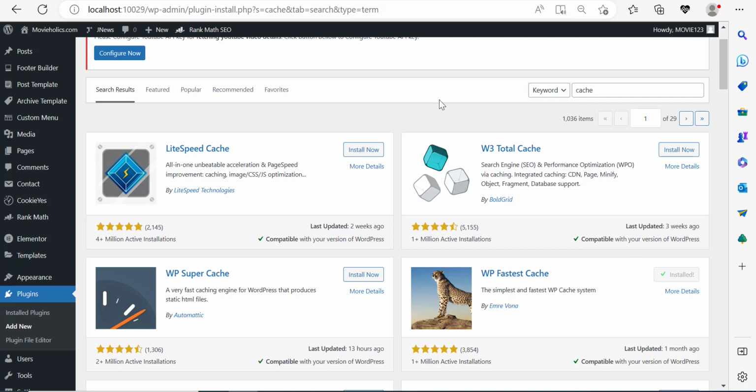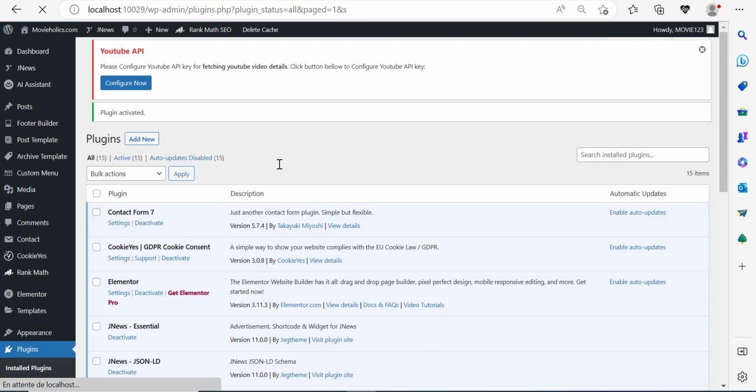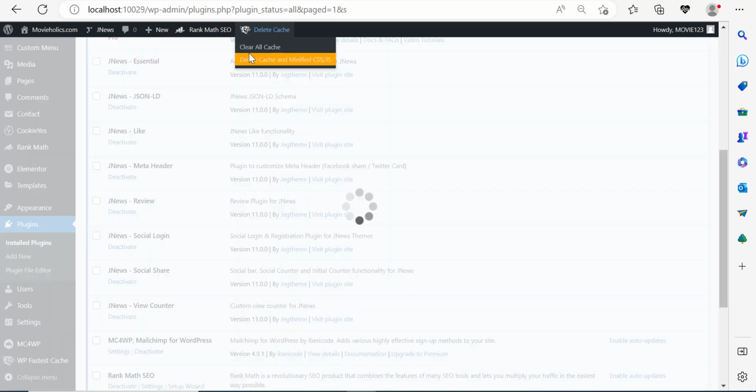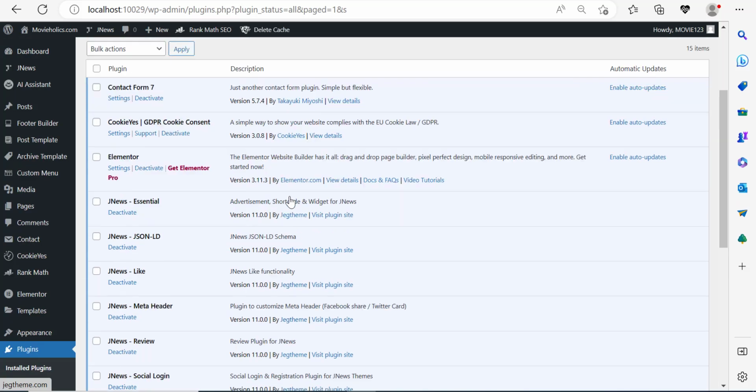Now, this plugin is good because you can use it to clear the cache, and it will help big time speed up your website. You can also use it to minify CSS and HTML and also to shrink images. But for images, I have another trick, which I'm going to show you later. So over here, every time you want to delete cache, you can come in here at the top and click on clear cache. And this will clear the cache on your website, making it faster.